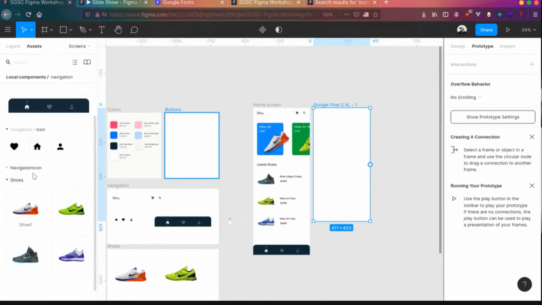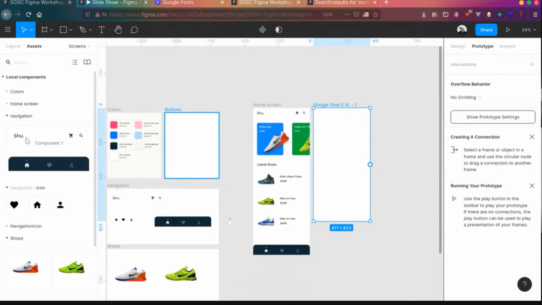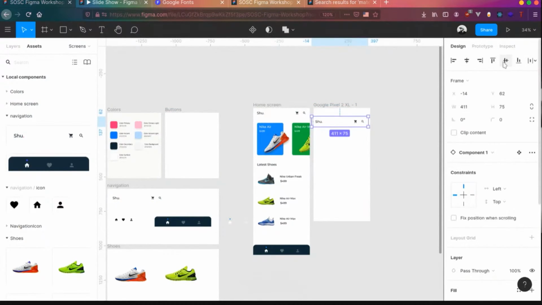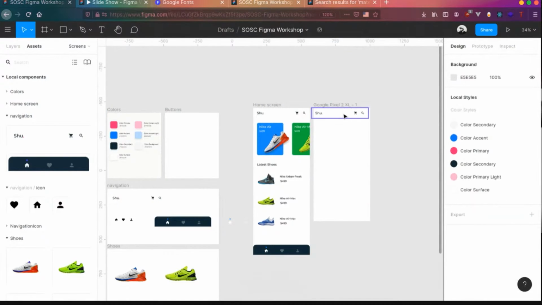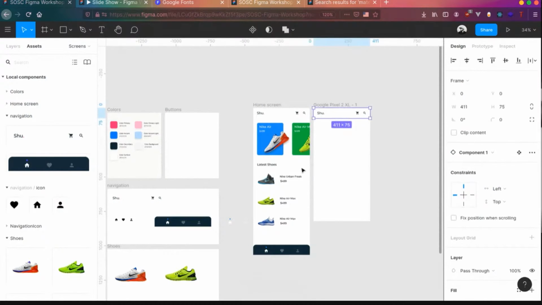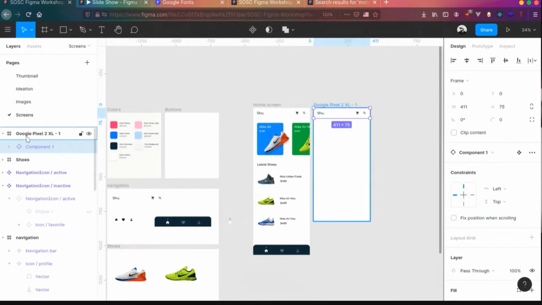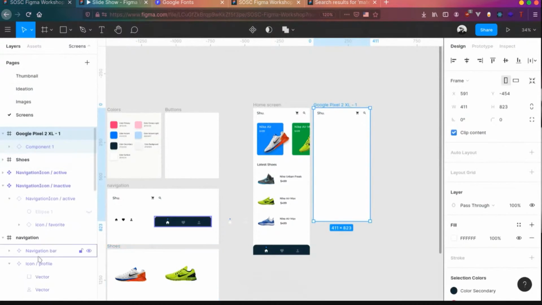We need a navigation bar, actually. There is a navigation bar. Yeah. Let's put in a navigation bar to it and place it at the top. And this is the second screen that we're going to design. So in the first screen, whenever we click on the first screen over here, that is our Google Pixel 2 XL and the home page.